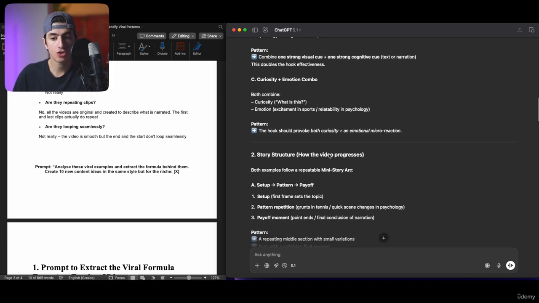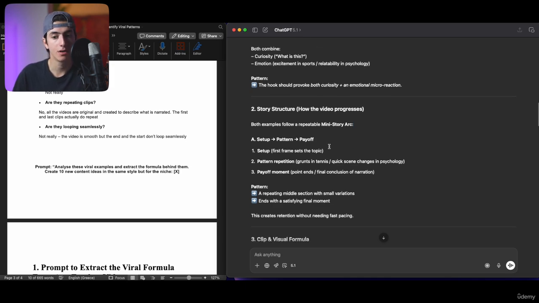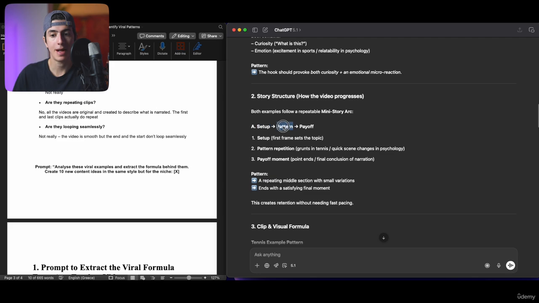Then story structure, how the video progresses. Both examples follow a repetitive mini story arc. For example, setup, pattern, payoff. Setup is the first frame that sets the topic in both examples. Then we have pattern repetition, grunts in tennis, and quick scene changes in psychology. And then a payoff moment when the point ends in tennis and the final conclusion of narration happens in psychology.